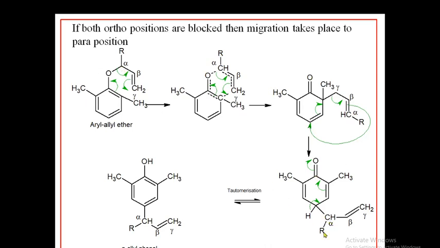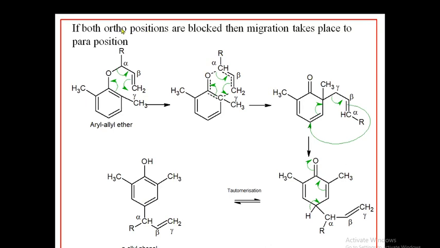So the alpha carbon is now joined to the para position as two consecutive Claisen rearrangements occur here. And now at the para position hydrogen is present, and therefore it will undergo tautomerization to finally form the aromatic product, that's the para-allyl phenol. And that's the important thing about this.